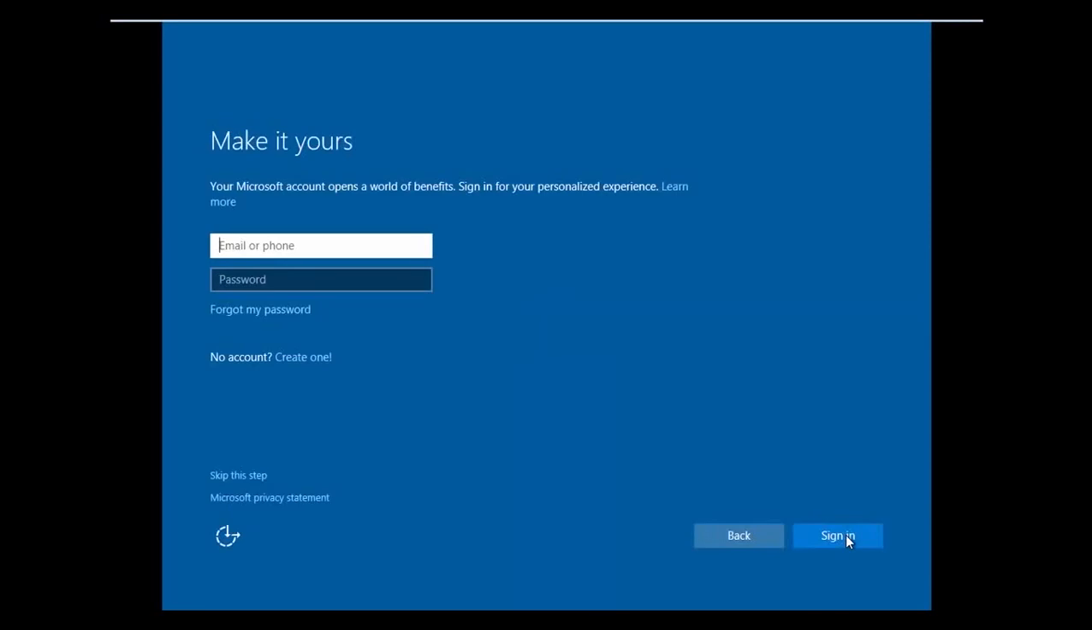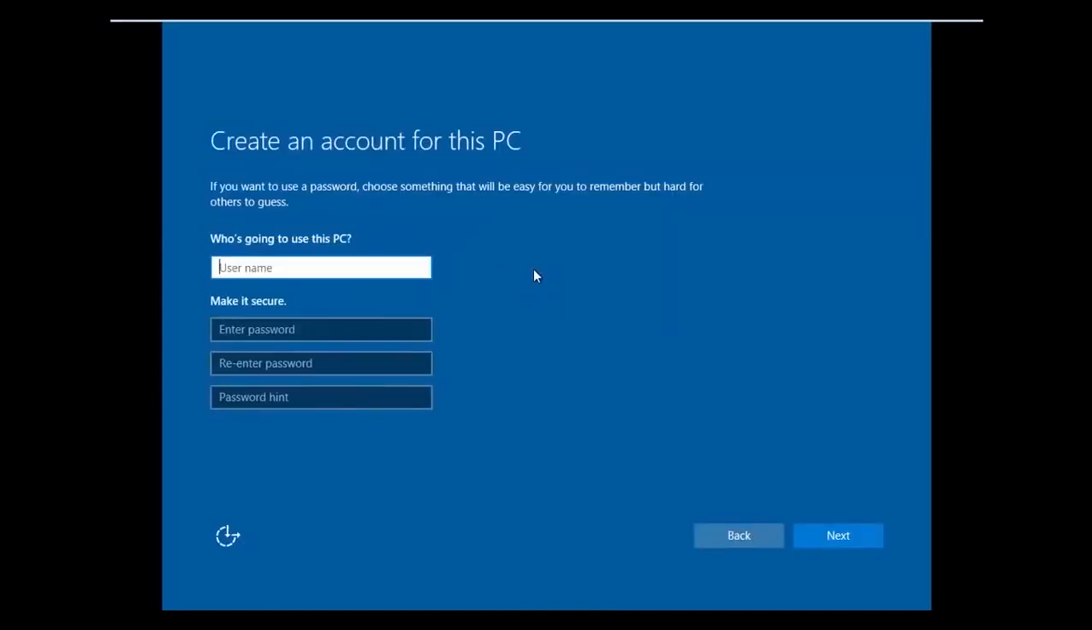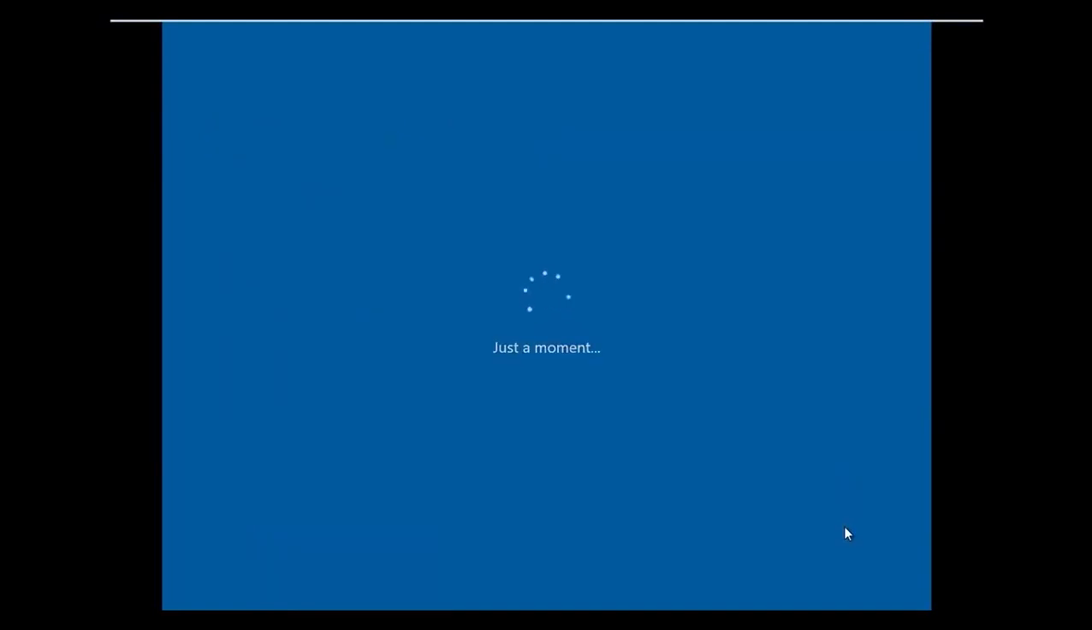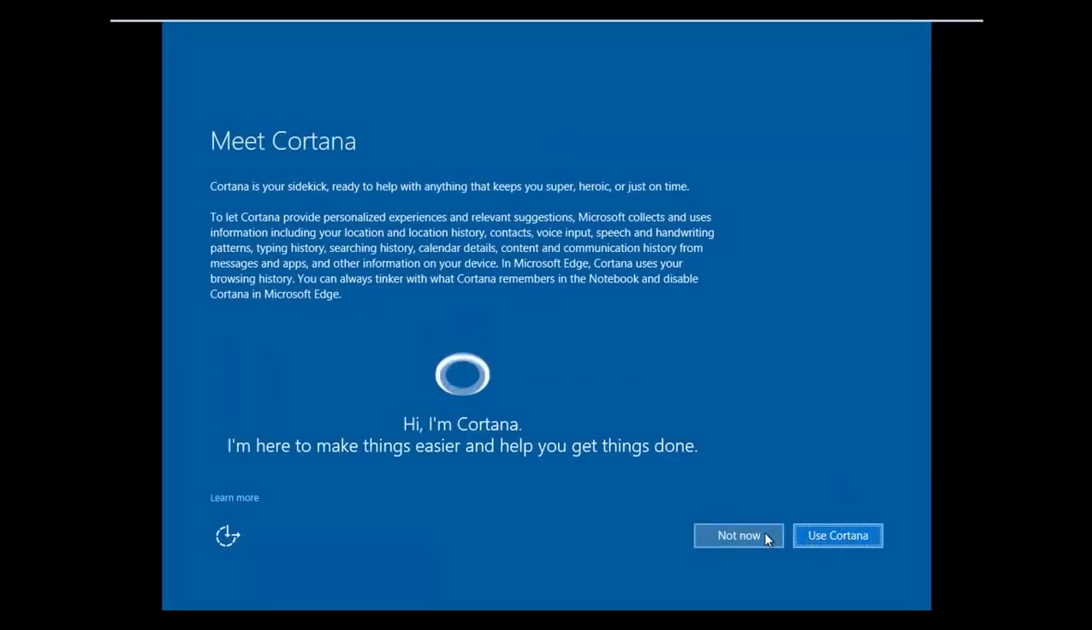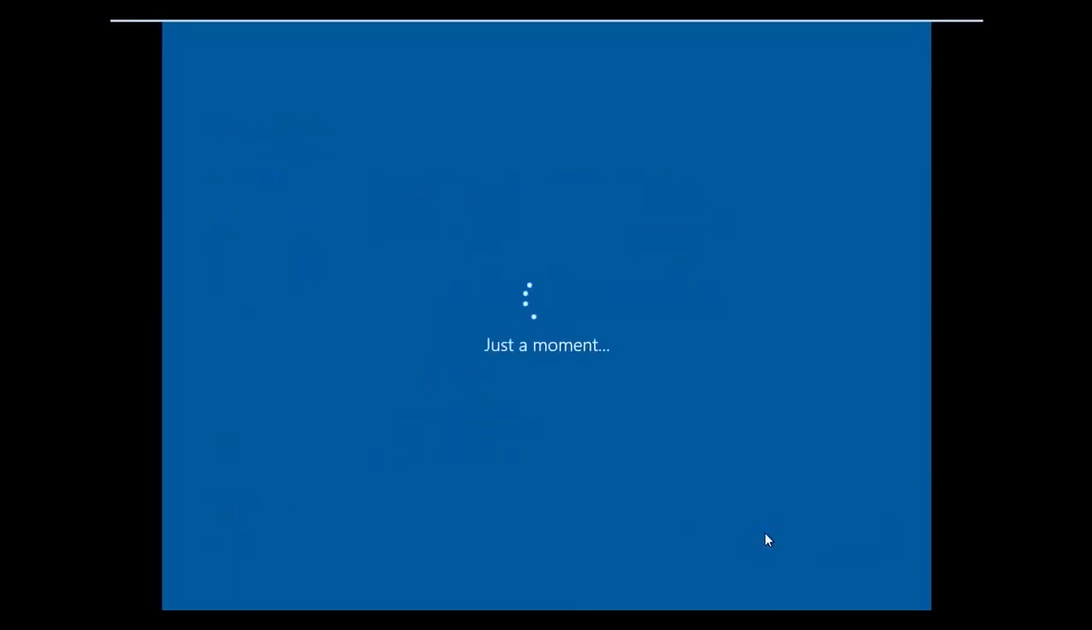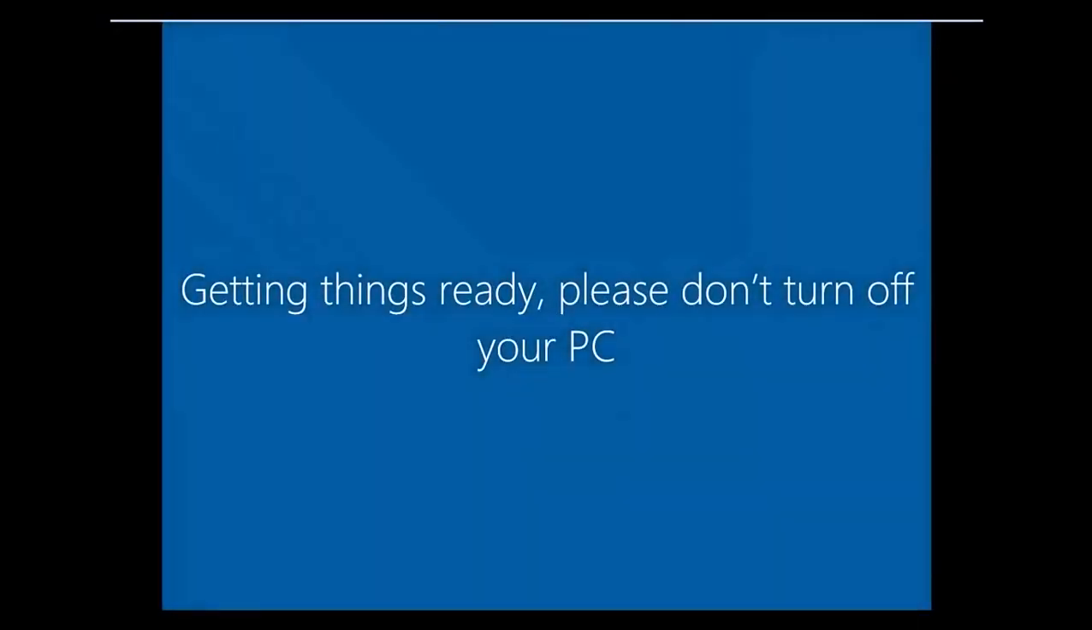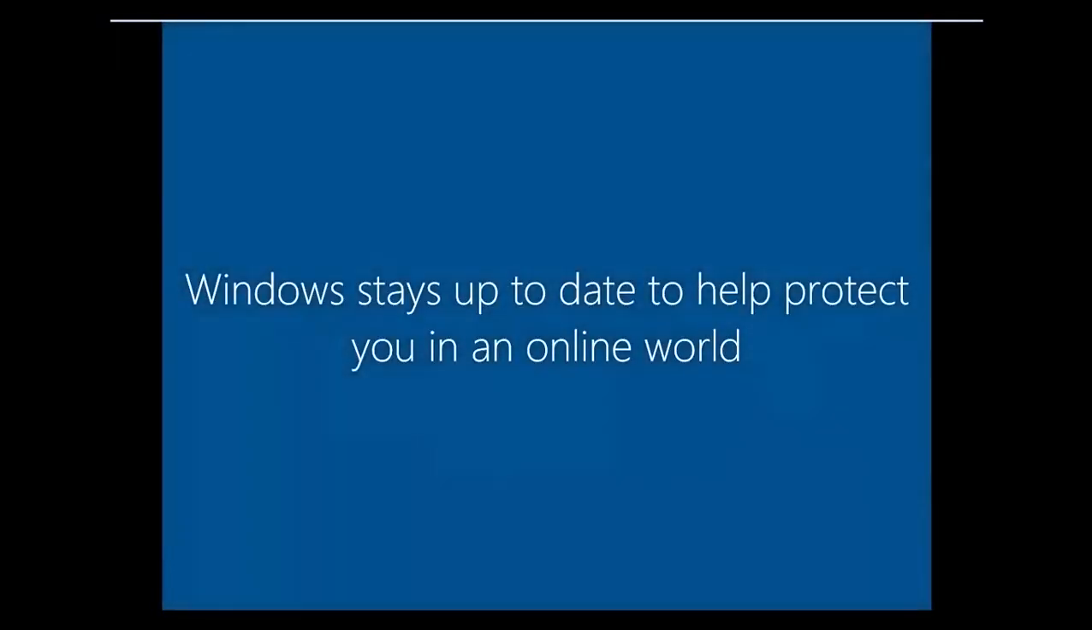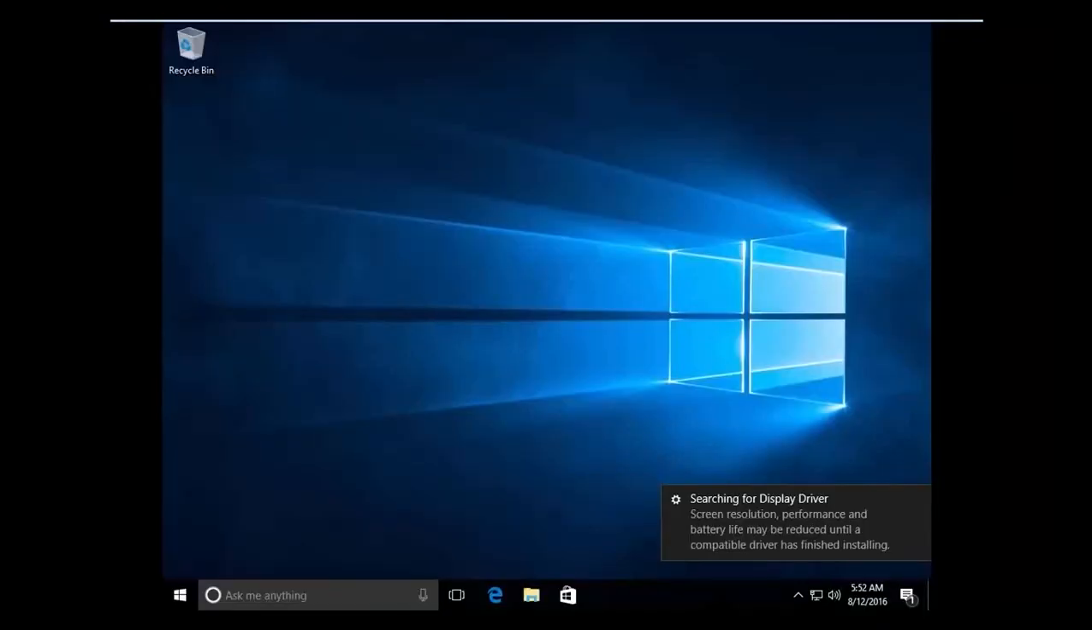Wait a moment. You have to give a username, email ID or password. Just skip this step. Give your name and password if you want. Just next. Not now. Now it installs. The OS is installed. Windows 10 is installed now.